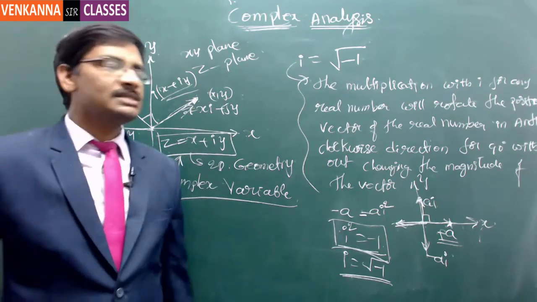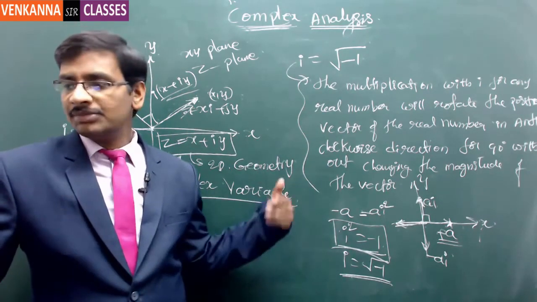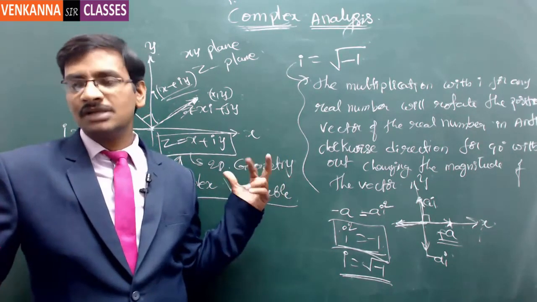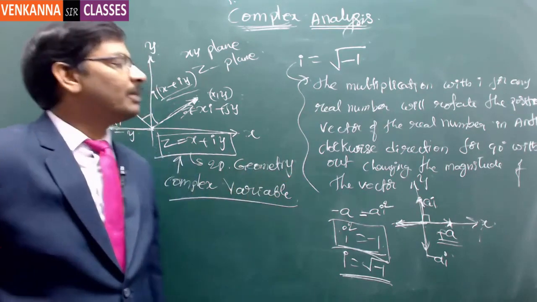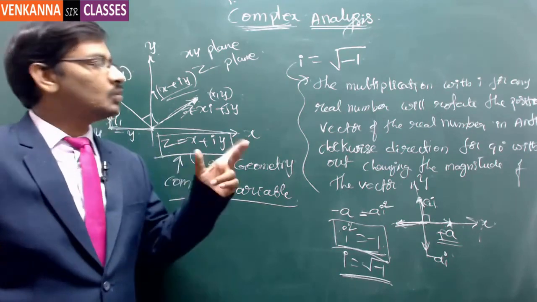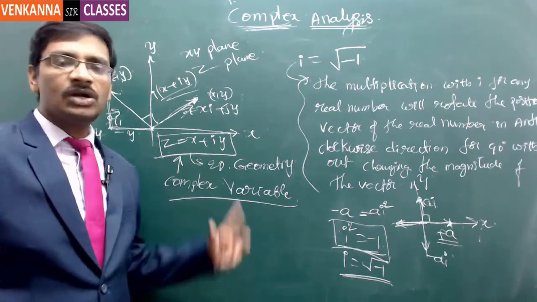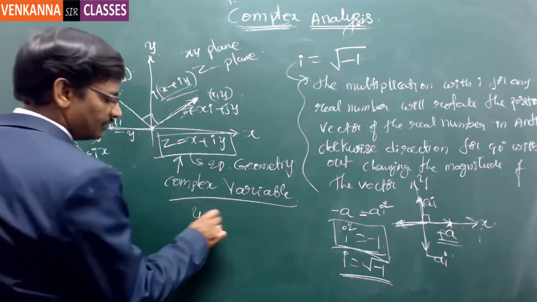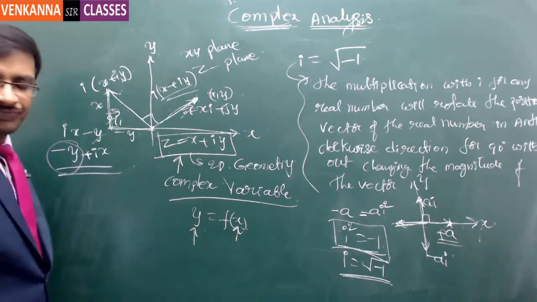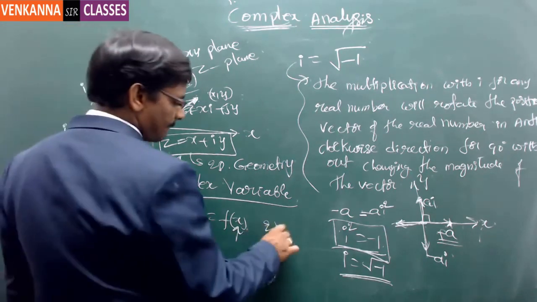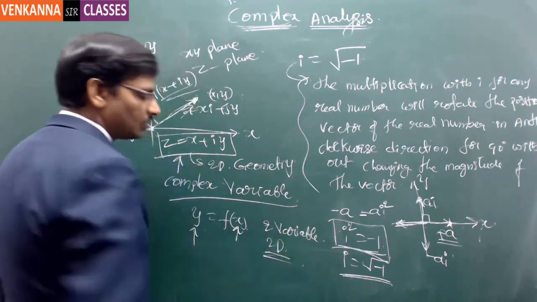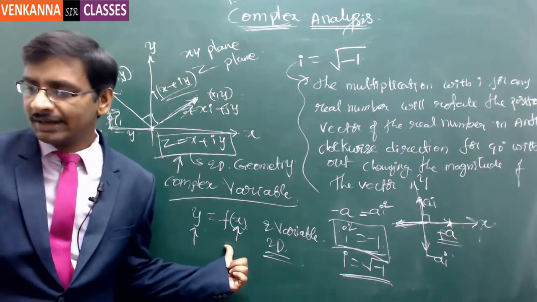And just like normal algebra, there is something called complex algebra. This complex algebra again deals with variables, but these are complex variables. Now here, the fundamental problem with complex variable analysis is you need to represent two different planes. Why? Suppose I have the function y is equal to f of x. Here, one independent variable and one dependent variable. So there are two variables here. Hence, you need 2D geometry to represent y is equal to f of x, which is a real function.